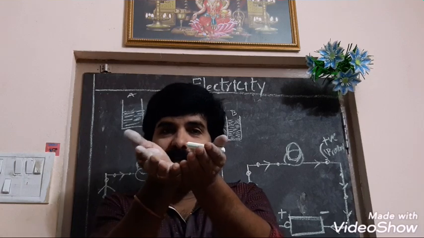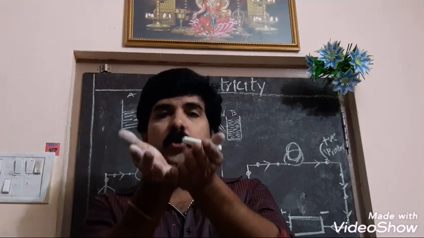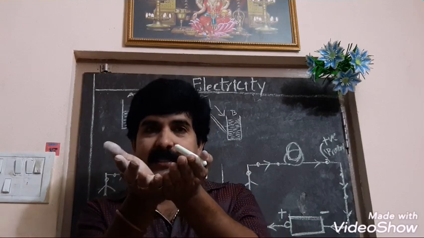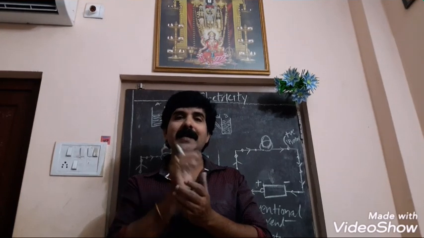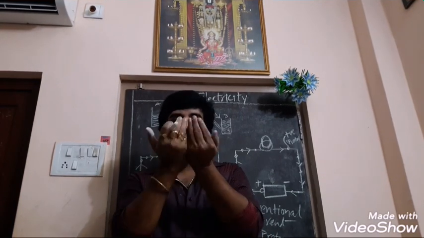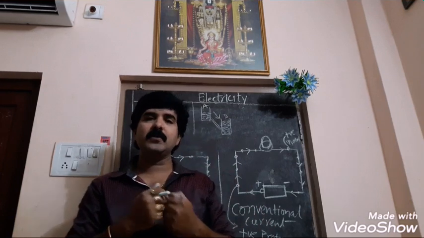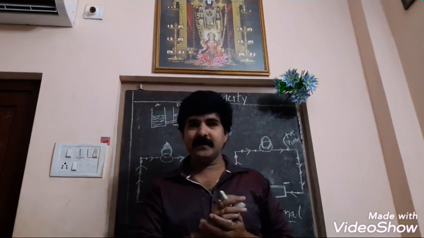Those which donate the electrons are called positive ions. Those which receive the electrons are called negative ions.